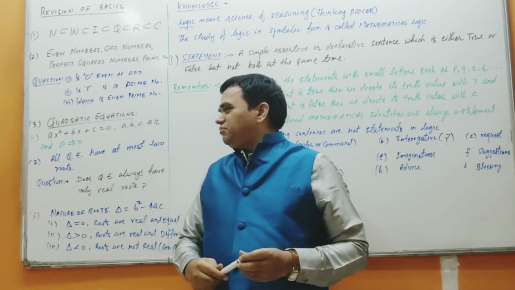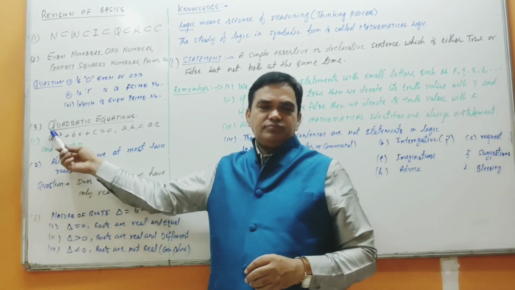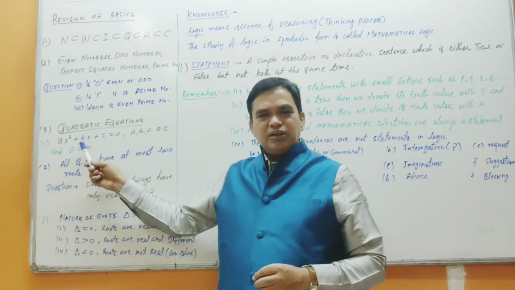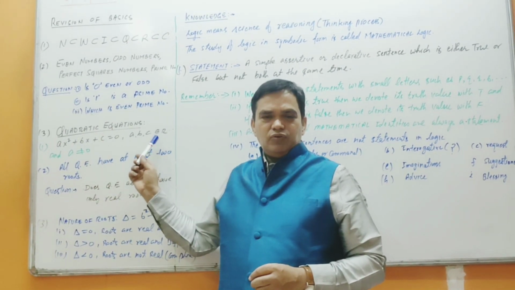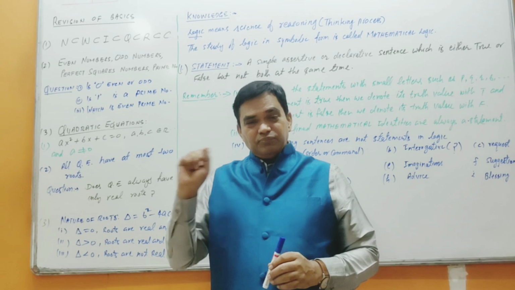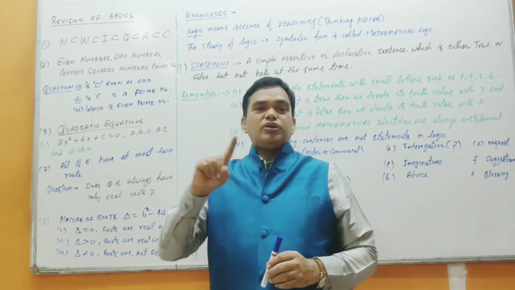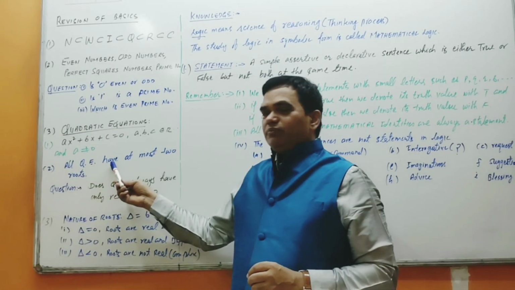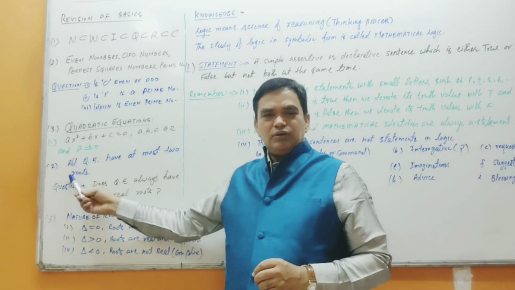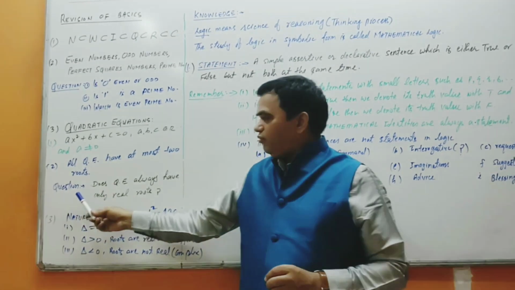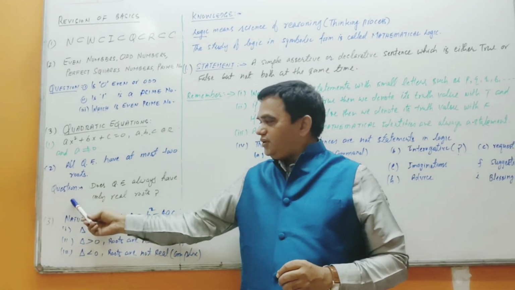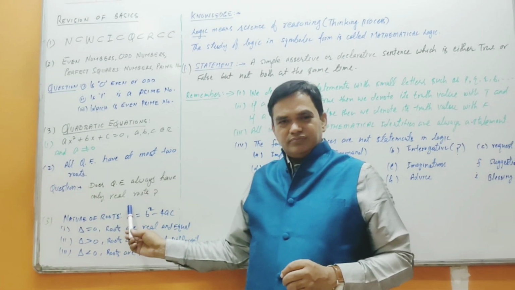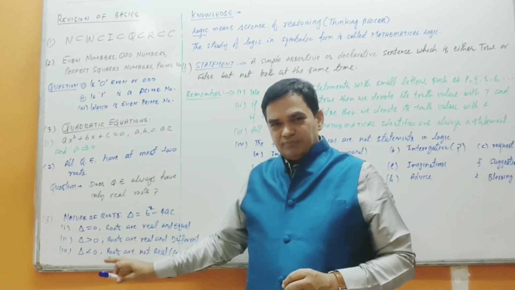I want to revise one more concept, that's the quadratic equation. An equation of type ax square plus bx plus c is equal to 0, where a, b, c are real numbers, condition applies: a not equal to 0. All quadratic equations have at most 2 roots. Again, one more question to you. Think: does a quadratic equation always have real roots? Its answer lies in the discussion below.